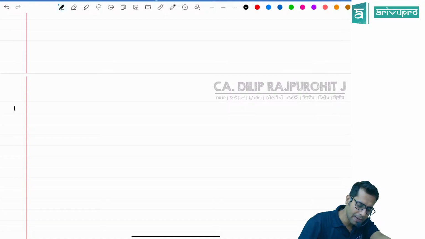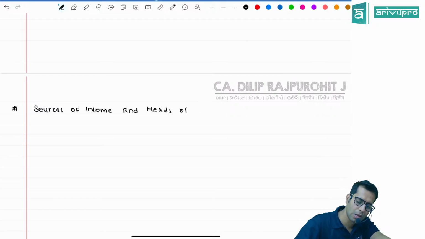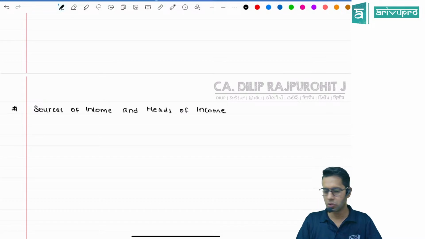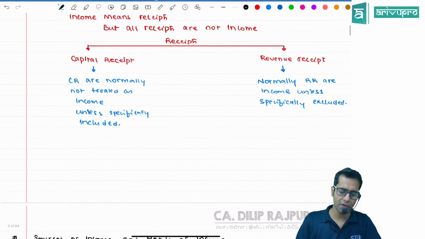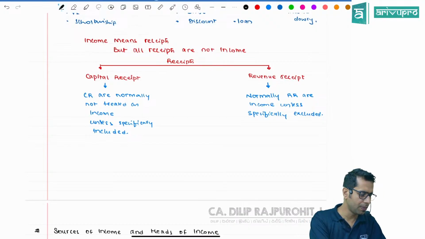Now there is one thing. What is that one thing, sir? Something called sources of income and heads of income. Sir, please show the above chart. Sources of income and heads of income. Sir, what do you mean by sources of income? What do you mean by heads of income?